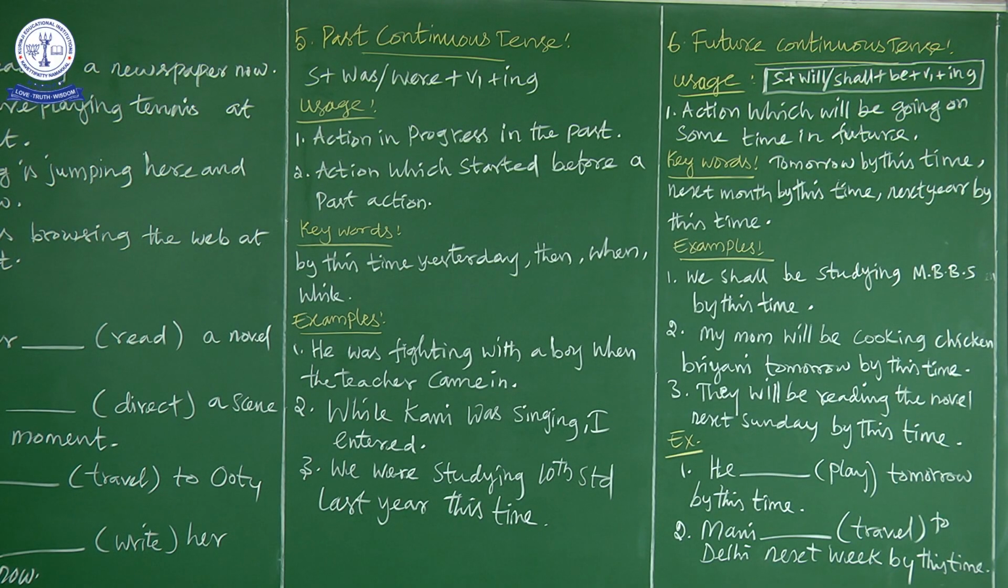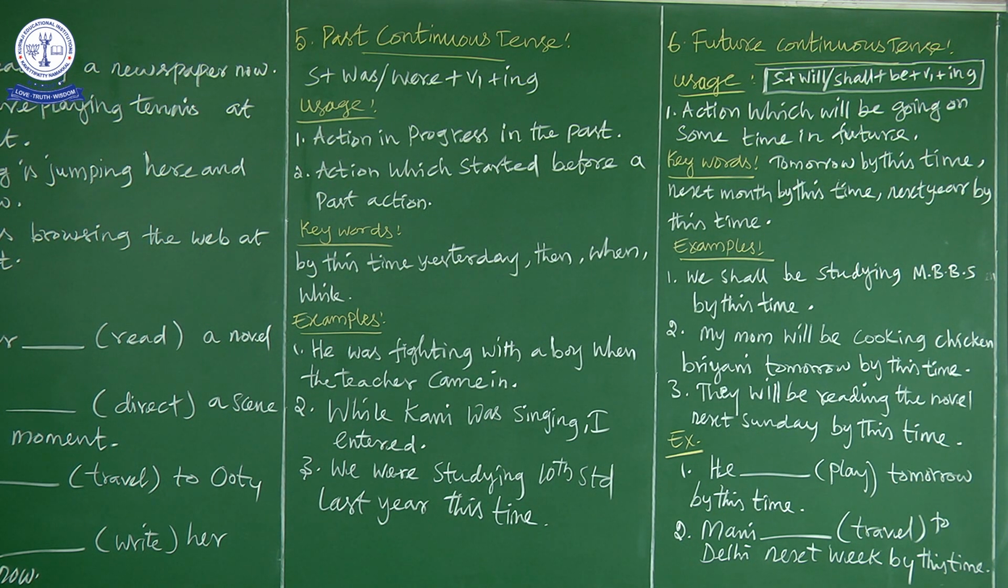Next we shall move on to the fifth one, that is past continuous. Okay, what is the sentence structure of our past continuous? That is subject plus was or were plus V1 plus ing. That is the present form of the verb.